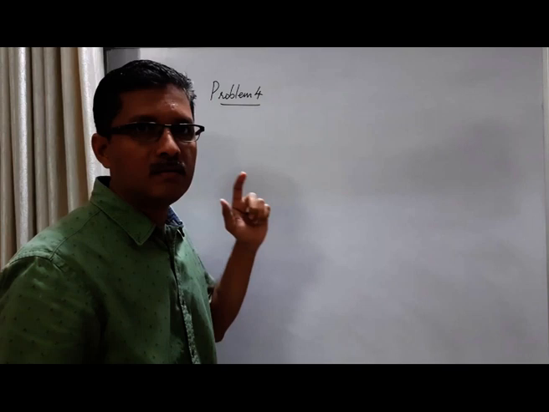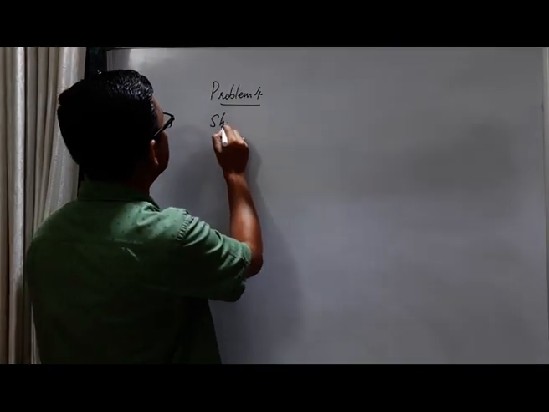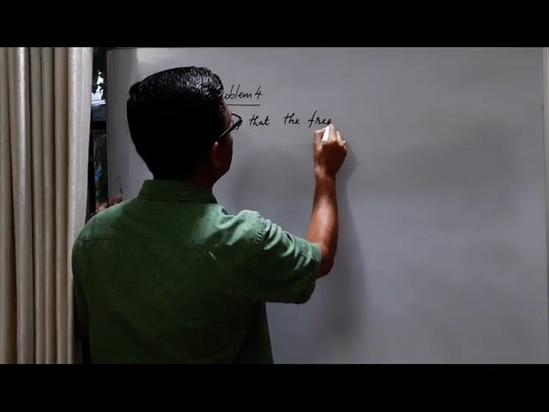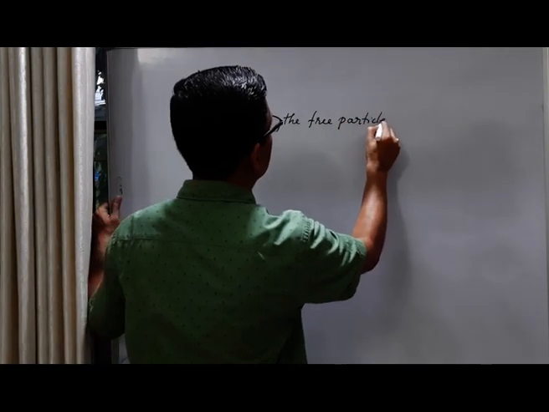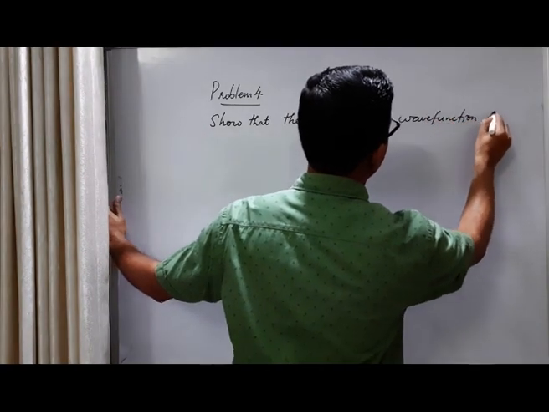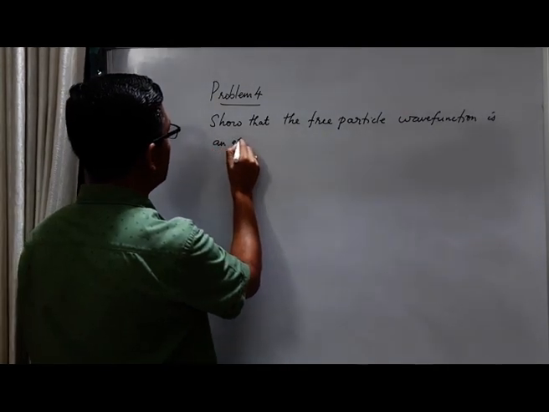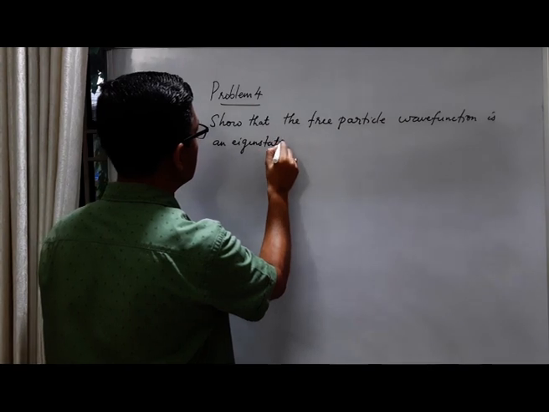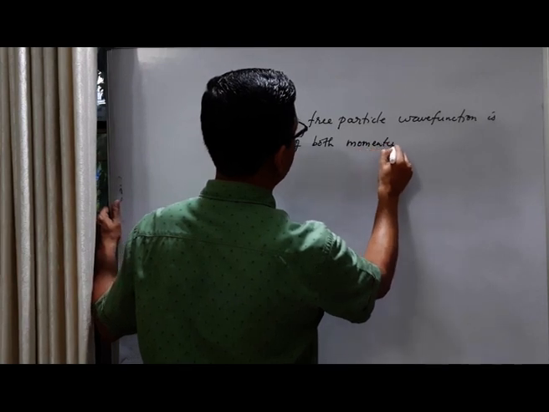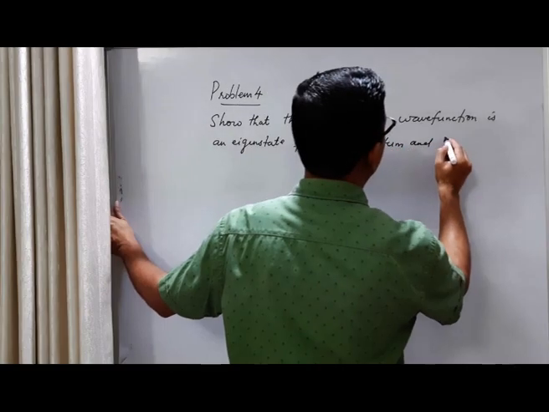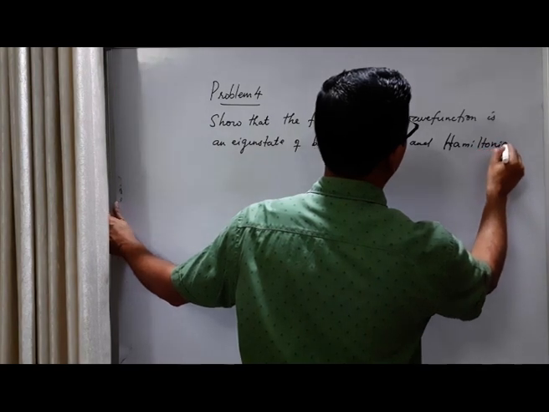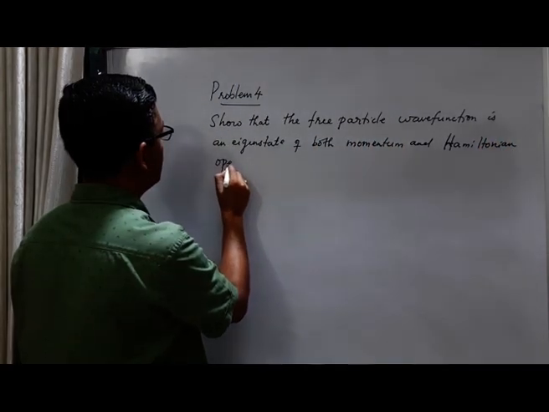Now, as one more problem, let us show that the free particle wave function is an eigenstate of both momentum and Hamiltonian operators.